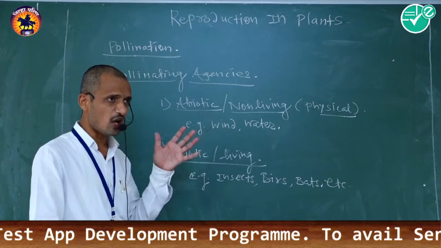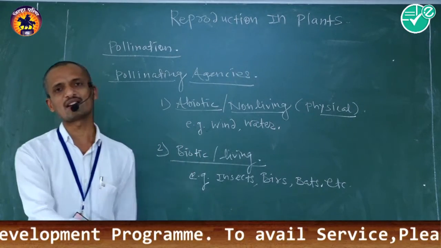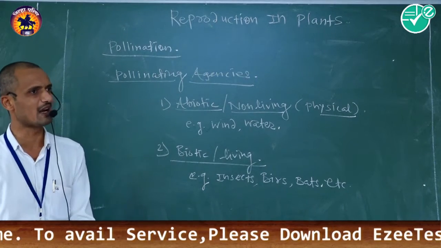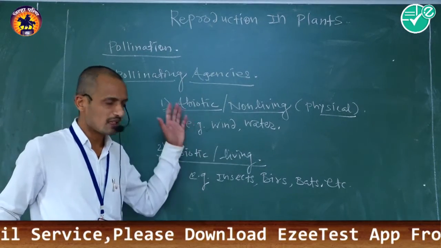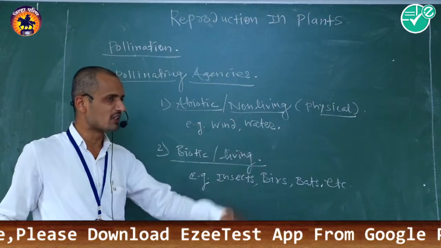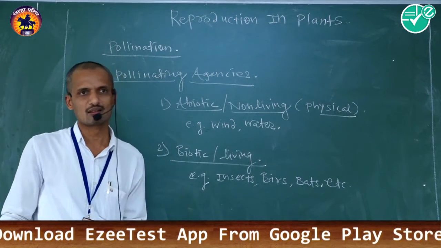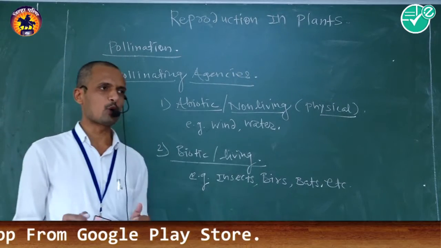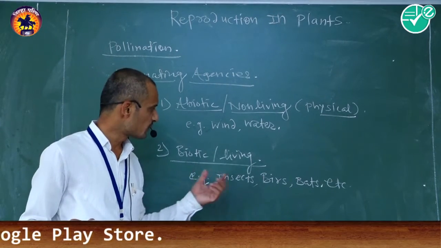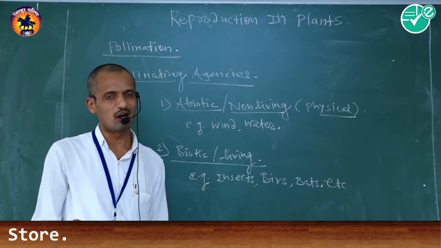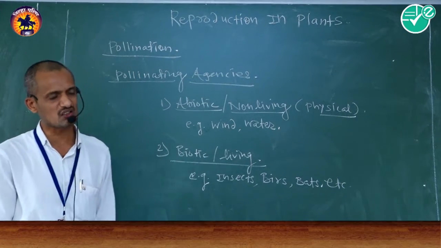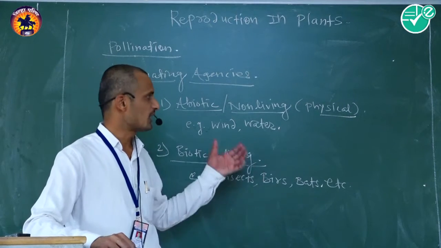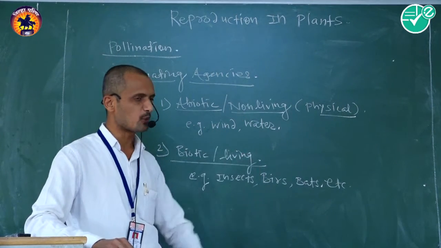On the basis of which type of pollinating agents are required for the completion of the pollination phenomenon, there are so many types of pollination, like hydrophilous, anemophilous, ornithophilous, cheiropterophilous, as well as entomophilous pollination.